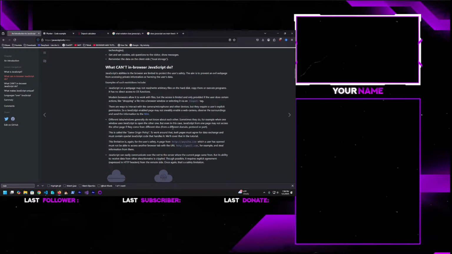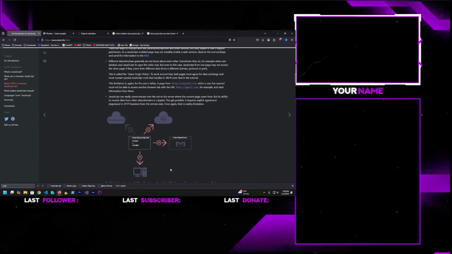JavaScript can easily communicate over the net to the server where the current page came from, but its ability to receive data from other sites' domains is crippled. Though possible, it requires explicit agreement expressed in HTTP headers from the remote side. Once again, that's a safety limitation.